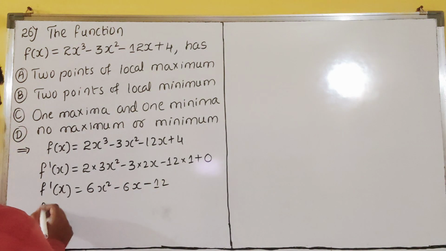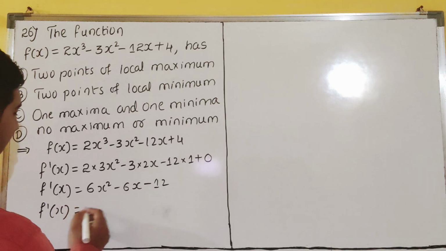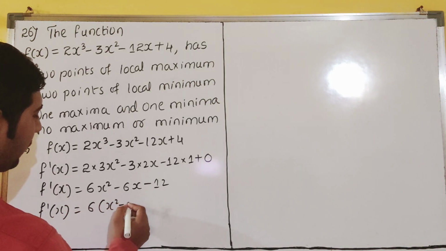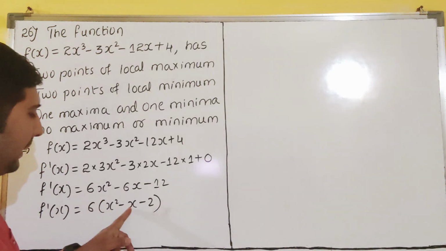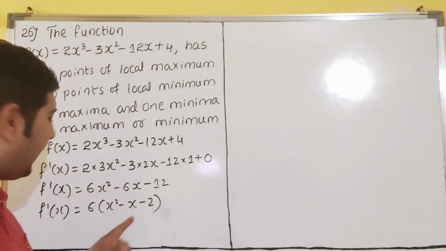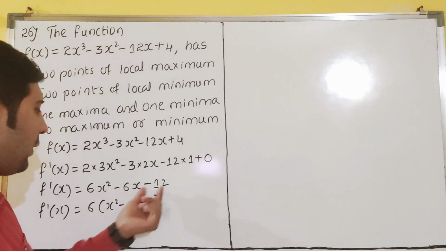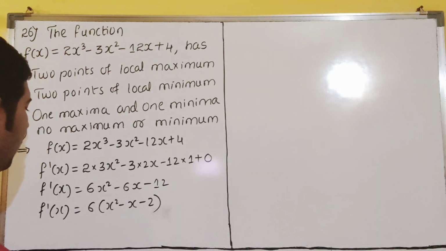What is common, dear students, here? Common we can observe here. 6 is common. x square minus x minus 2. 6 into x square is 6x square. 6 into minus x is minus 6x. 6 into minus 2 is minus 12, dear students. 6 is common. So now how to split?